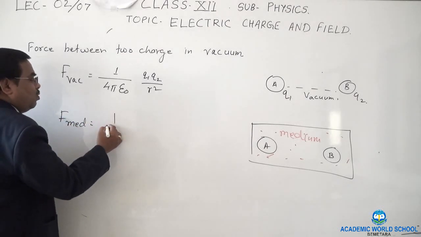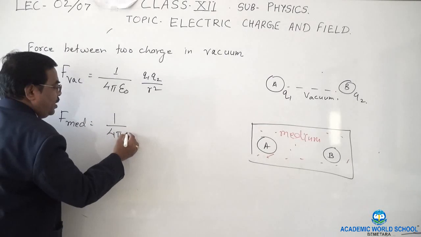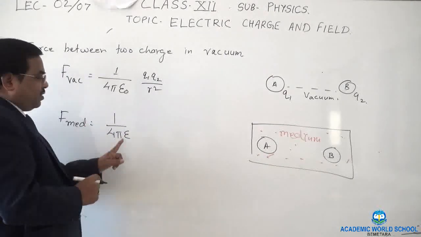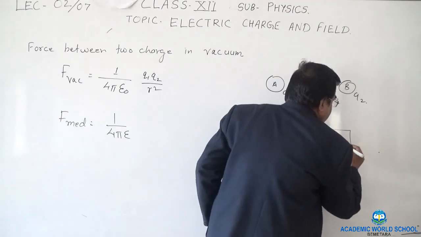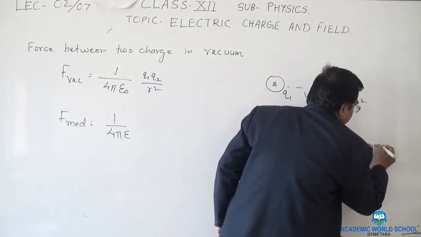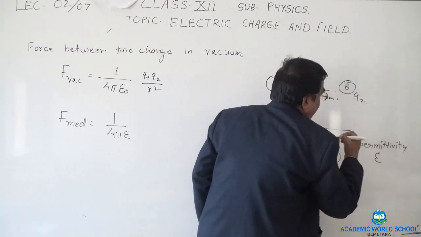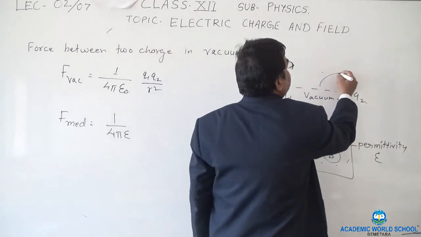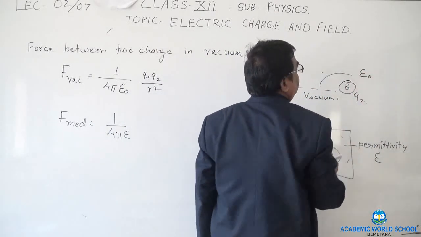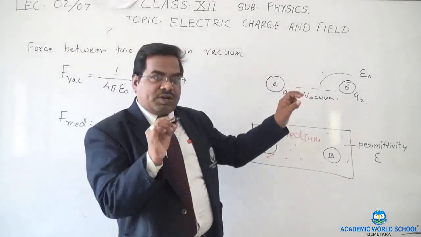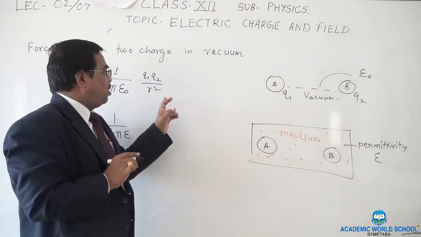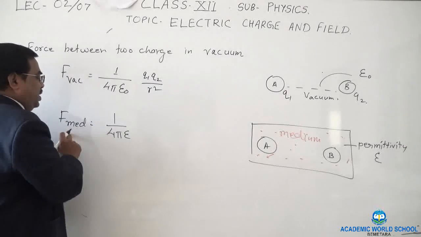It will be 1 upon 4 pi epsilon, where epsilon is the permittivity of this medium. For vacuum it is epsilon naught. If I put a 0, that means it is for vacuum.